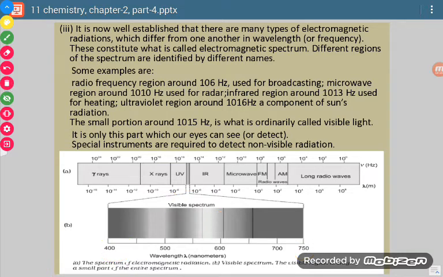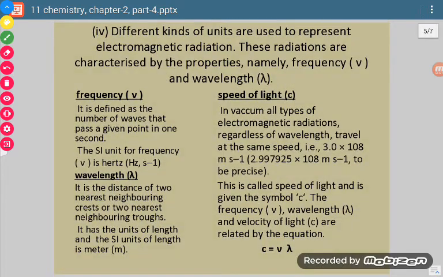Now, this was the third postulate, where we say that there are many electromagnetic radiations which differ from one another on the basis of wavelength or frequency, and collectively they are known as the electromagnetic spectrum. This is our third postulate, and this way we make our electromagnetic spectrum.